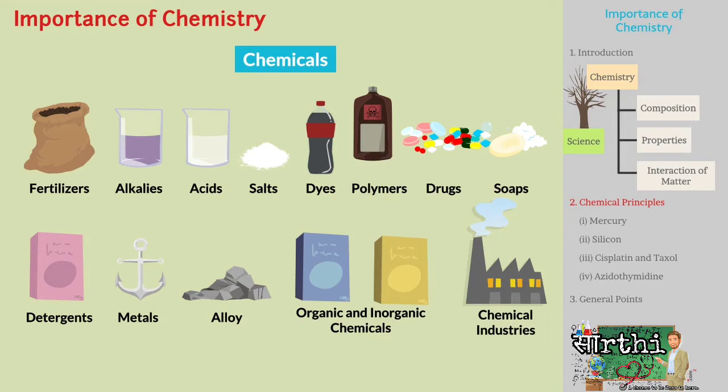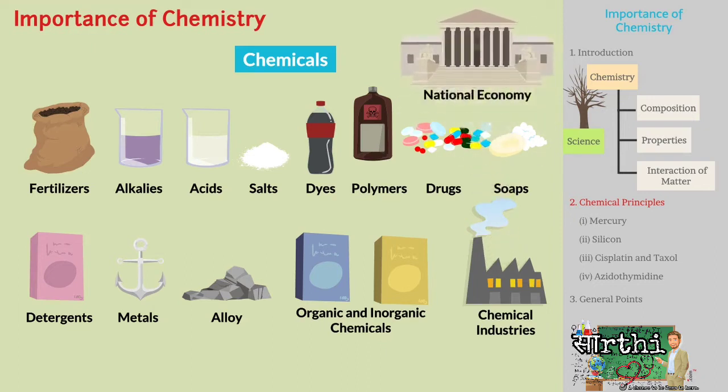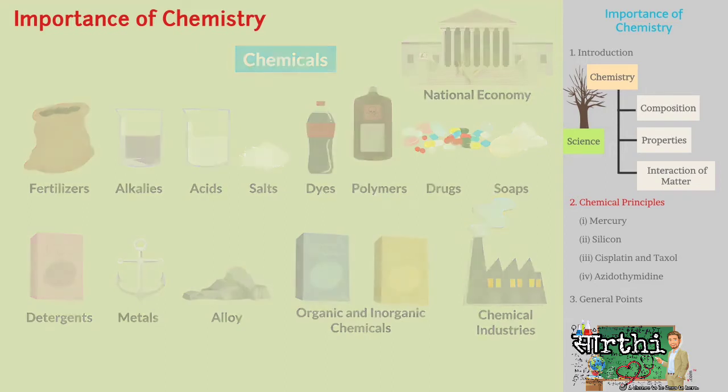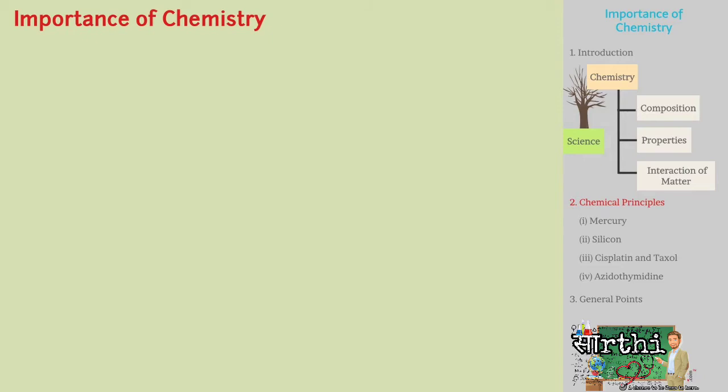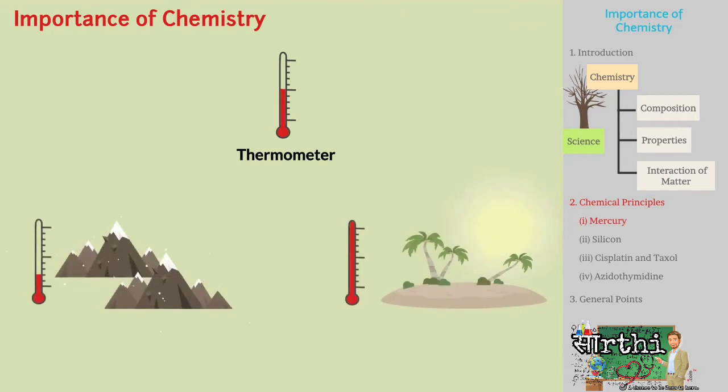These industries have a large contribution in the national economy. Chemical principles are very important in understanding weather patterns. For instance, we use a thermometer to determine temperature. A thermometer consists of mercury, which helps to determine the temperature.